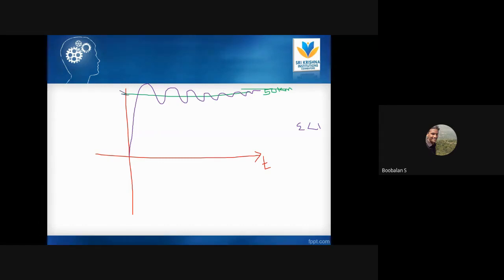My ultimate aim is to reach 50 km, but it is not going to reach 50 km. It will give you an oscillating output: 48, 52, 48, 52. And the oscillation keeps on going, right? So this is the peak time. This is what my peak time is.